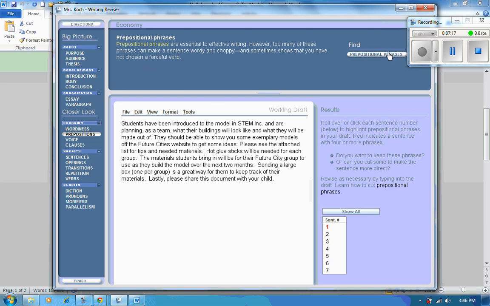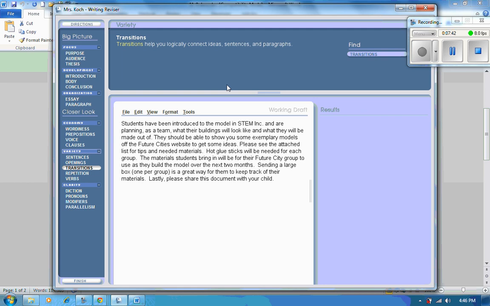So I'm going to find prepositional phrases, and it's going to give me some indication of some prepositional phrases. It says roll over or click each sentence number to highlight prepositional phrases in your draft. Red indicates a sentence with 4 or more phrases. So again, you can go ahead and click on these, and it'll show you exactly where those are, which is really helpful. Okay. Maybe I want to look for transitions. Maybe I want to look for repetition, whatever it is. You can actually go ahead and find those things within your writing, which is really, really great. Again, focus on 1 or 2 things rather than all of these. It can become very, very overwhelming.